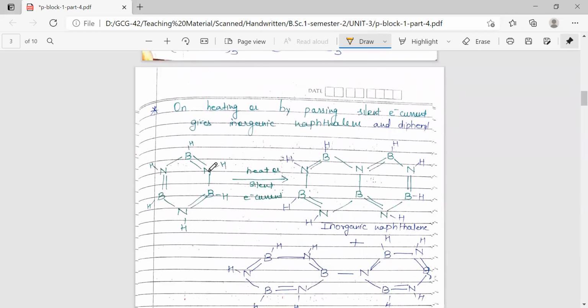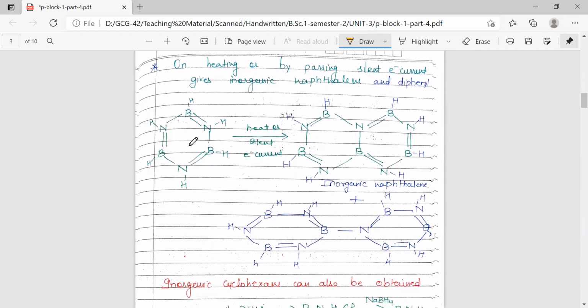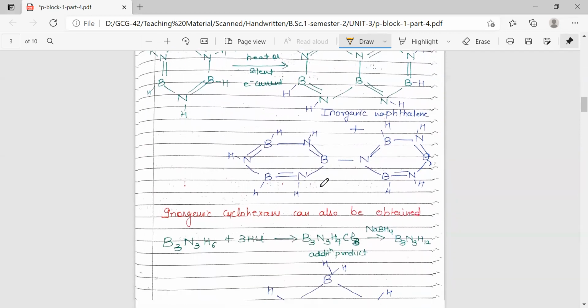Now, by heating or by passing a silent electric current, it gives the formation of inorganic naphthalene and diphenyl. A mixture of inorganic naphthalene and diphenyl is obtained when we heat borazine or pass electric current. This is called inorganic naphthalene because it has a structure similar to that of naphthalene, and diphenyl borazine is inorganic diphenyl, which has a structure similar to actual diphenyl.